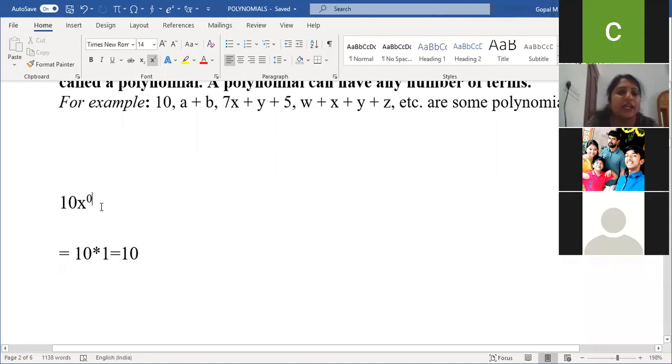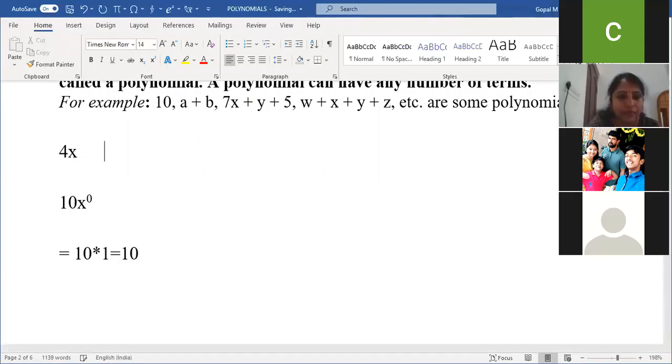If the degree of the constant polynomial is 0, then what is the degree of 4x? I'll show you another example. Only 4x. So what is the degree? 1. When x is there, the degree is 1. When only a number is there, the degree is 0. See the difference: if 4x is there, the degree is 1. If only 4 is there, the degree is 0.